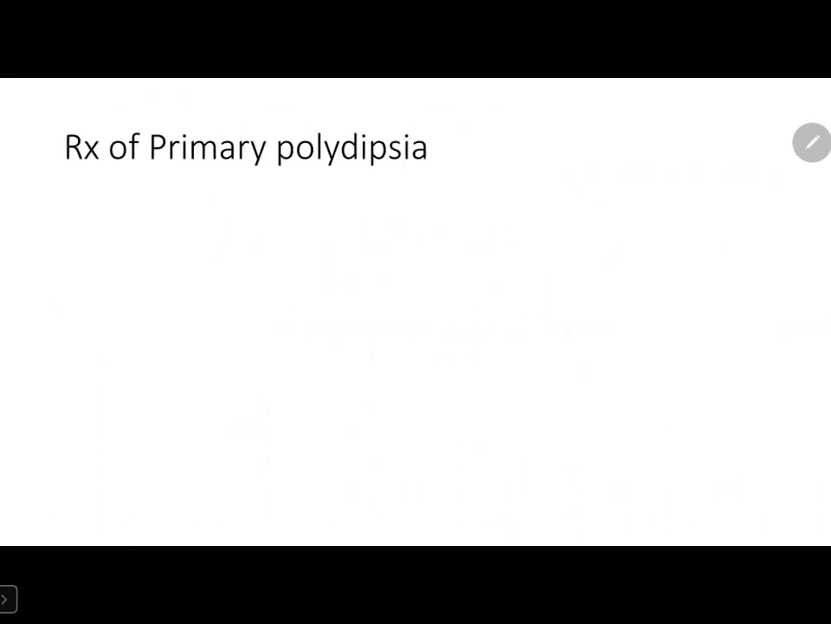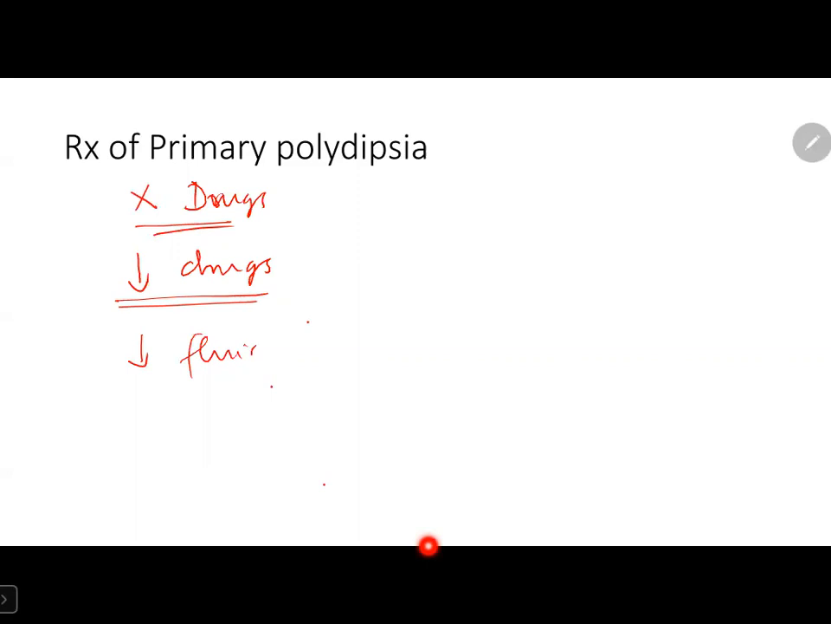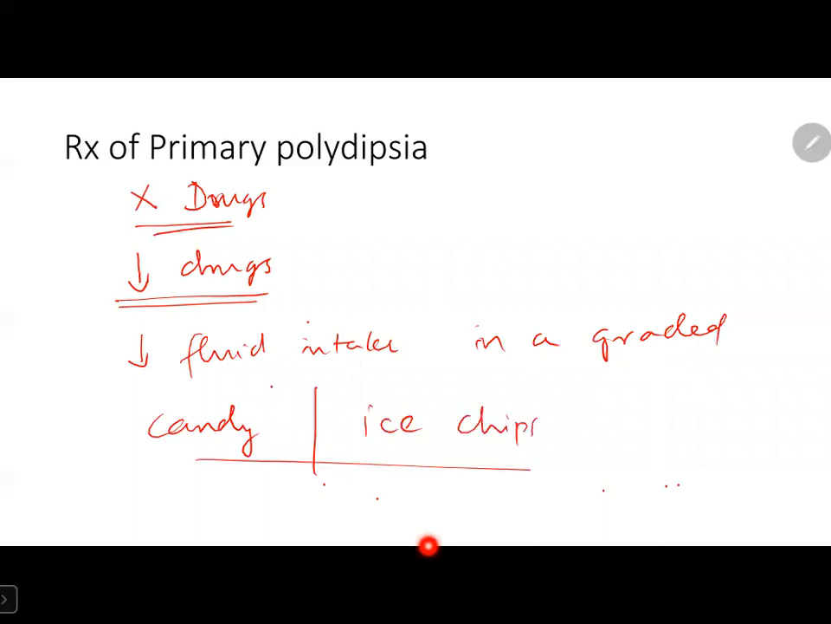So what's the treatment for these patients? Here, pharmacological therapy is not useful, so we should give no drugs. We can try withdrawal of drugs which can cause dryness of mouth in these patients. Otherwise, we can try to decrease fluid intake by advising them in a graded fashion. The last resort is we can give them some candy or ice chips to keep their mouth hydrated.